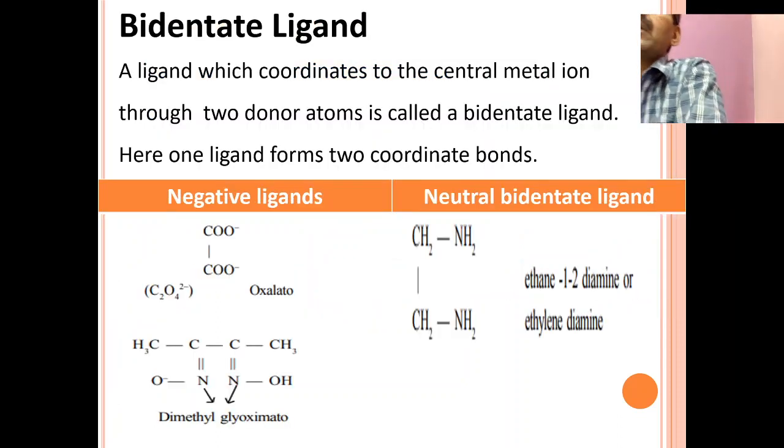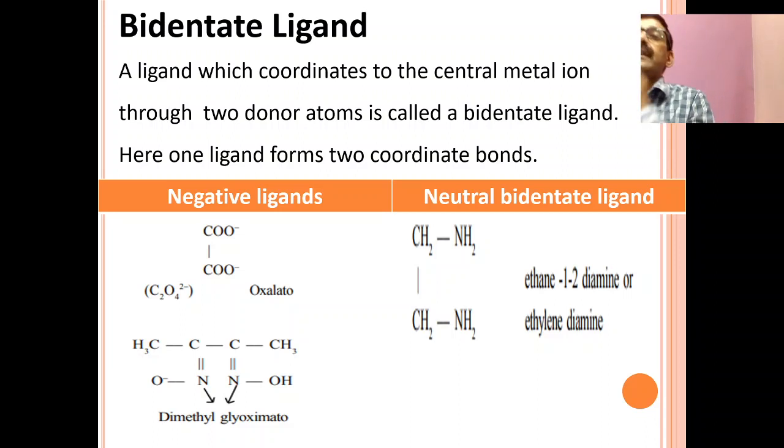Okay. Then what are bidentate ligands? Bi means what? Two. Dentate means what? Through two donor atoms. Joined to the central atom through two coordinate bonds, such ligands are called what? Bidentate ligands. An example for that is oxalate 2 minus.